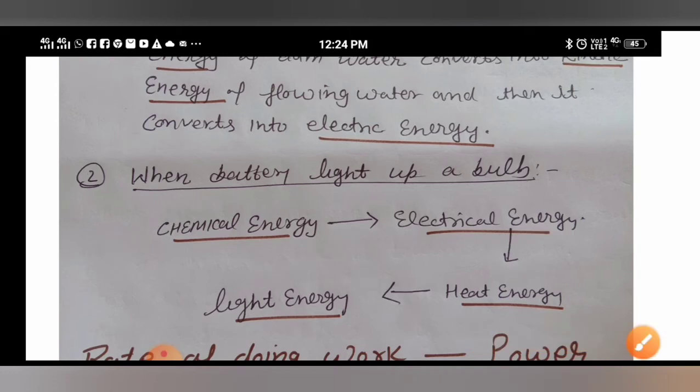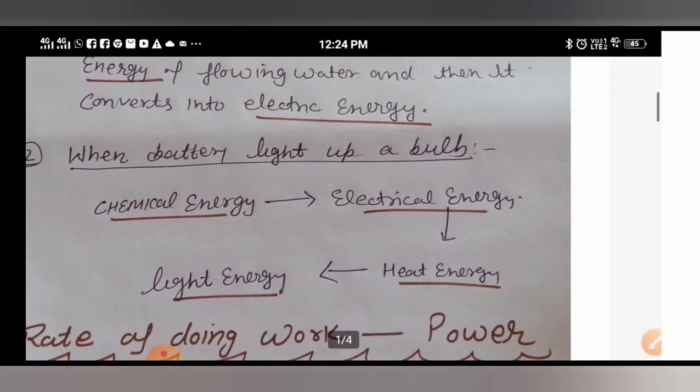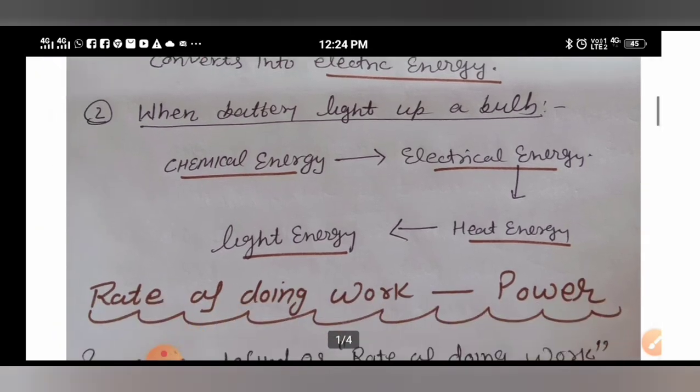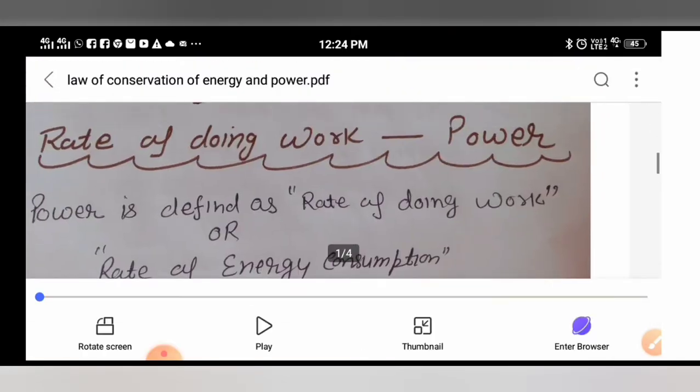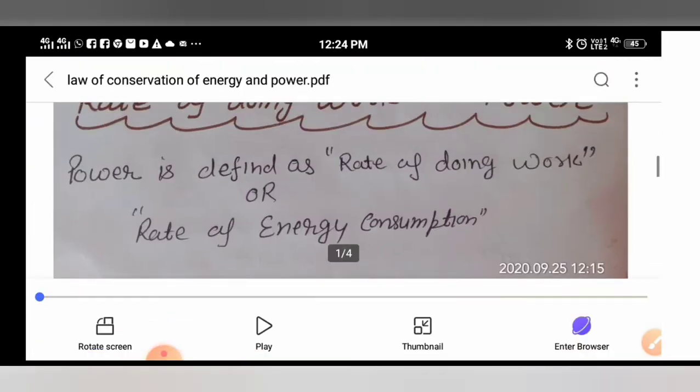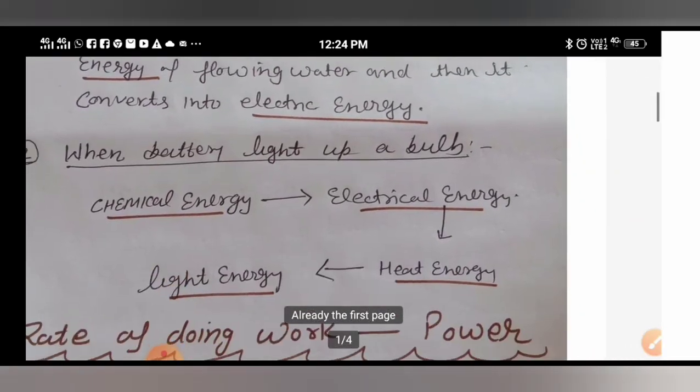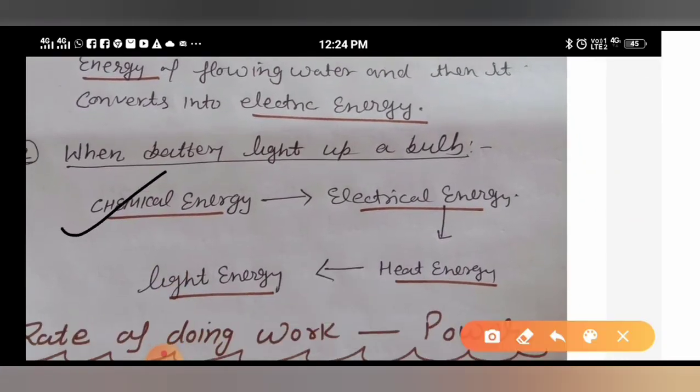So you just see that whenever a battery is lighting a bulb, how many energy conversions are there? Chemical energy is converted into electrical energy. The arrow is showing the proper order: chemical energy to electrical energy to heat energy, and heat energy to light energy.